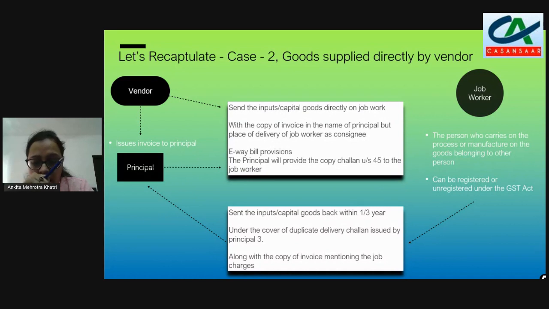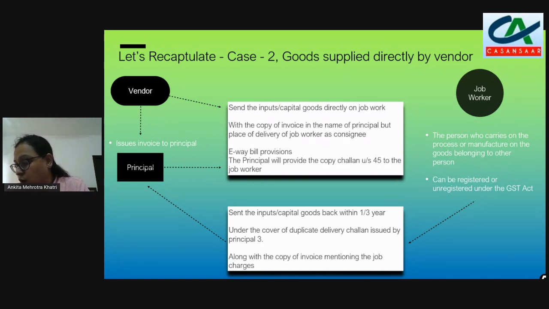Now, the job worker will give, along with the goods, the duplicate copy of the delivery challan which the principal has given to the vendor to be given to the job worker. Along with this, it will give the copy of the invoice of his job charges, and the copy of the invoice will be given back to the vendor again for the principal's invoice that has been received by the job worker while doing this work. Okay. Now, some questions which I have received regarding this point is: